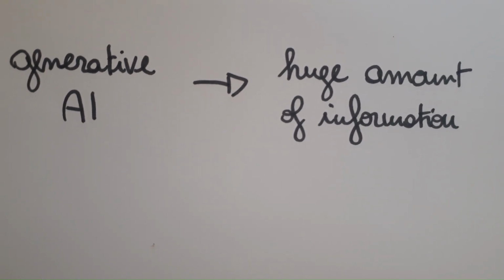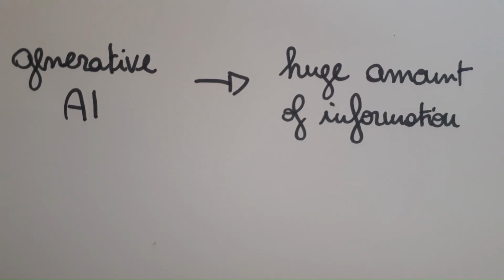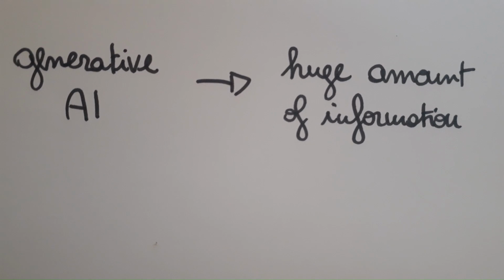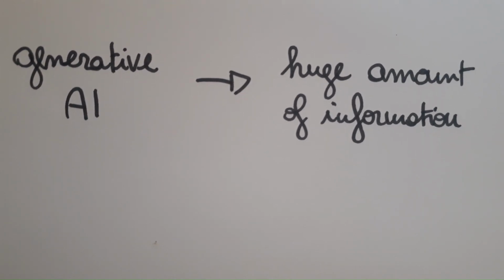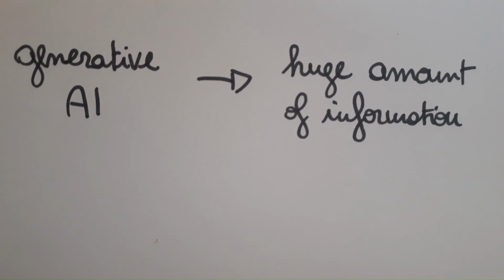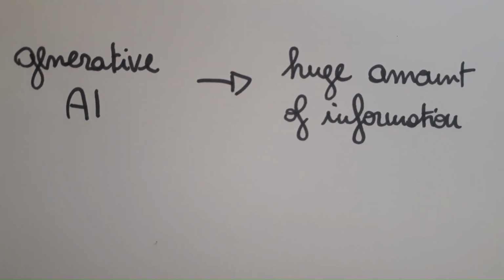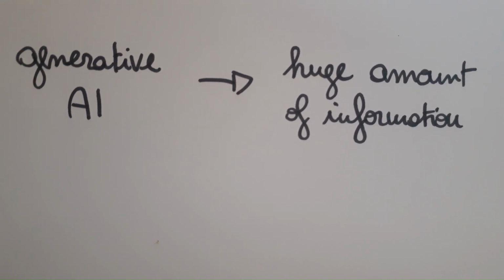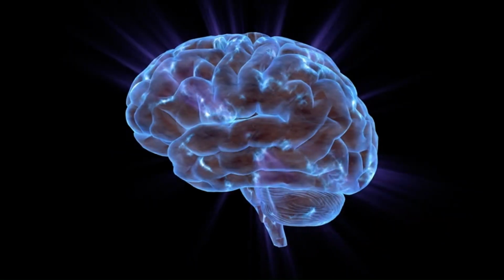AI developers know how these networks are connected because they design the models. But even they do not know exactly how generative AI works. It would be very complex to describe what is happening inside these artificial neural networks. An artificial neural network tries to emulate the human brain.